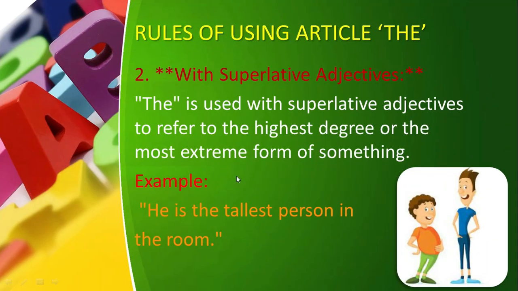See the second rule. The second rule is that we use the article the with a superlative adjective. Superlative means the third degree of adjective, like hot, hotter, hottest: the hottest sun. You are not going to say the hotter, it will be the hottest. With the superlative degree, we will use the. So, for example, he is the tallest person in the room. Tall, taller, tallest. Tallest is a superlative. It means the third degree of adjective. That's why we have used the.